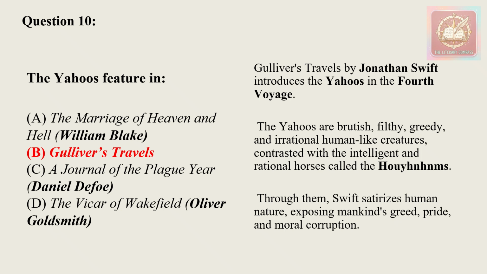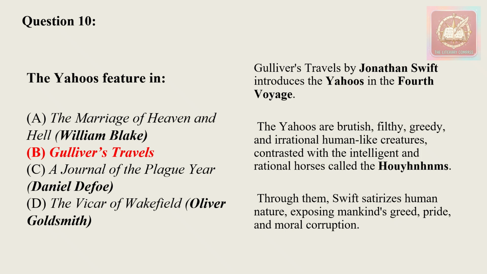Then The Marriage of Heaven and Hell. This is a work by William Blake, and it presents Blake's revolutionary ideas on good and evil, imagination, and human freedom. Then we have A Journal of the Plague Year.